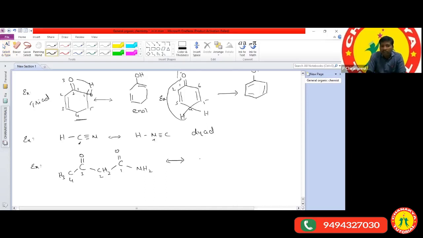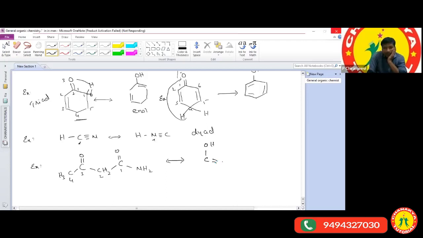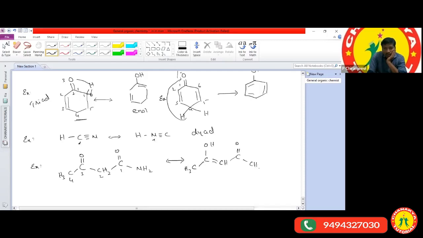If the second hydrogen is involved, we can write the structure like this: OH double bond C bond CH3 CH bond C double bond O bond CH3. You got the clarity. So this is the enol formation and this one is the ketone formation.